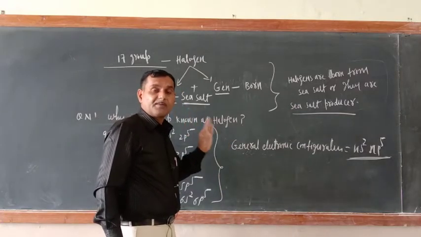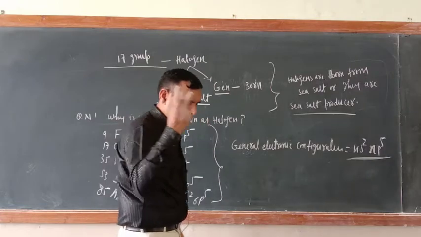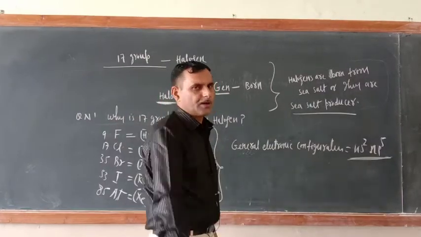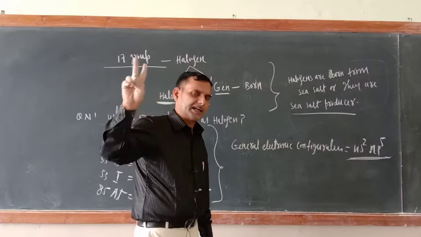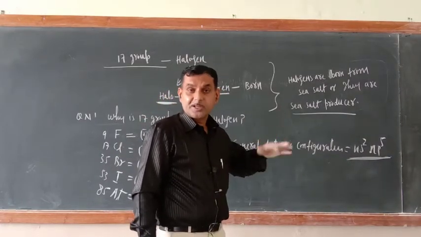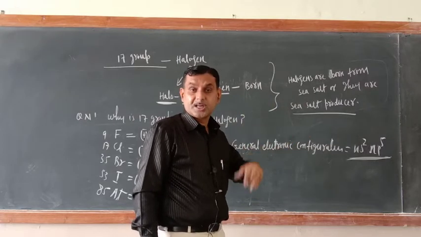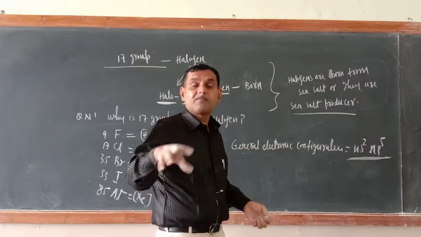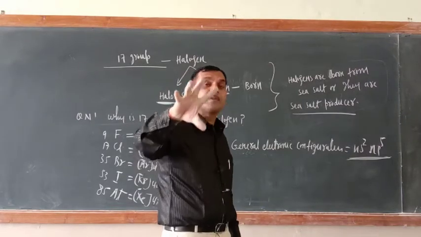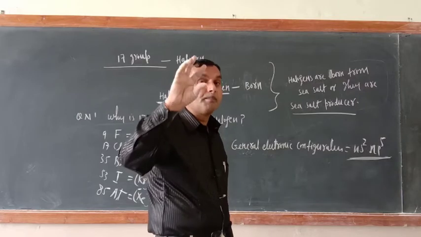Halogens are never found in free state. There are two states, which you studied in 10th class: free state and combined state. The elements which are highly reactive combine with atmospheric oxygen, moisture and carbon dioxide and form compounds, so they are found in combined state.